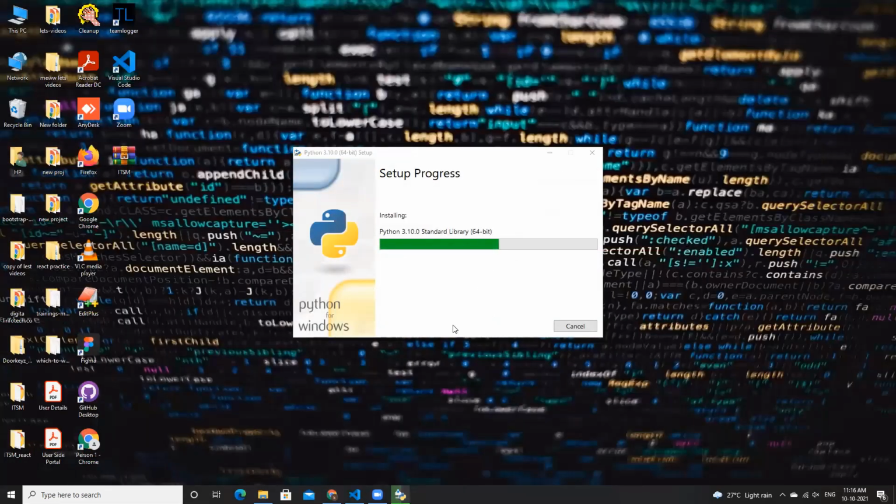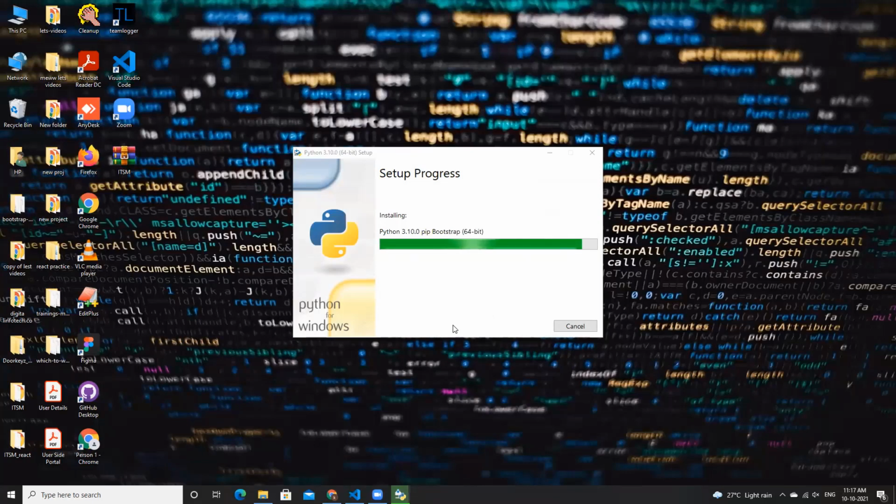Okay, but do remember to check the add Python to the path option, because if you don't do that, your system won't be able to find the Python interpreter or the Python compiler. If the system is not able to find Python, you won't be able to execute any Python code. So this is an important step. Please add Python to your path and then directly click on the installation.